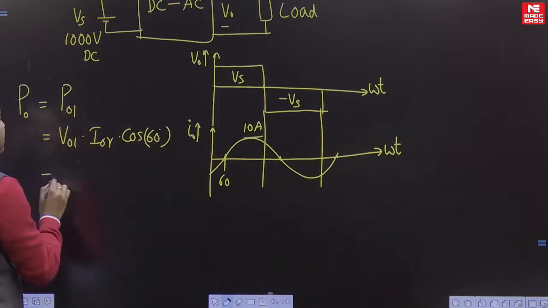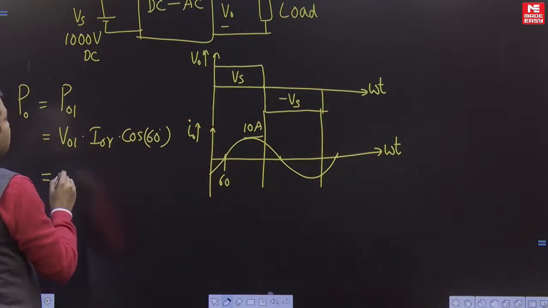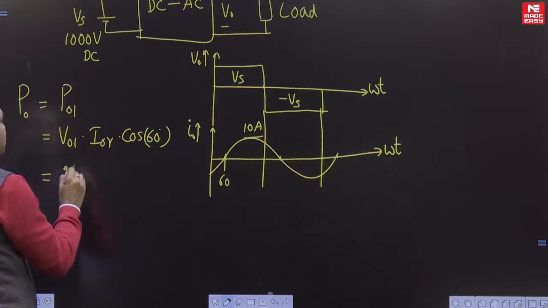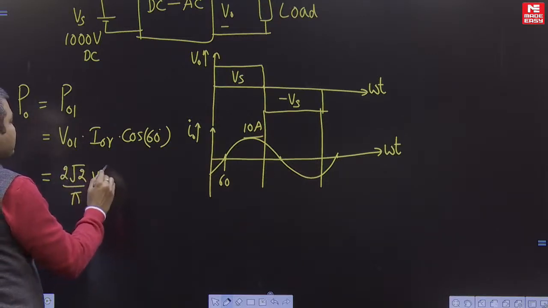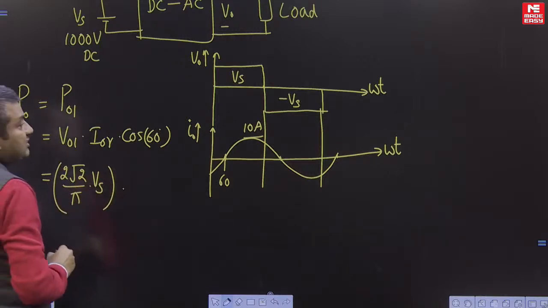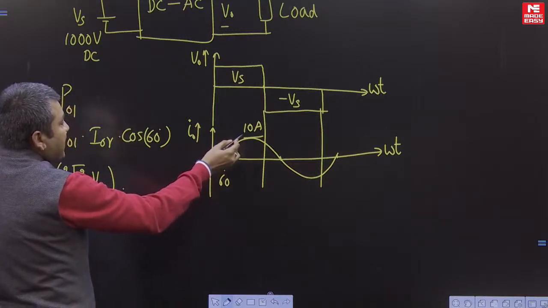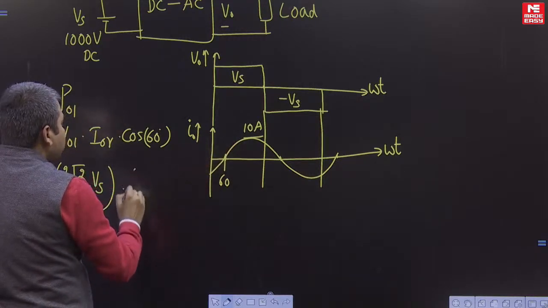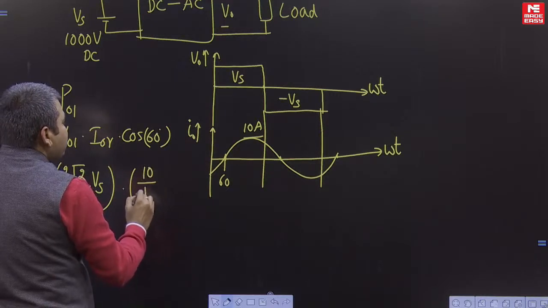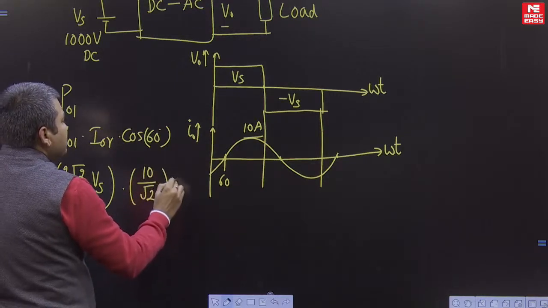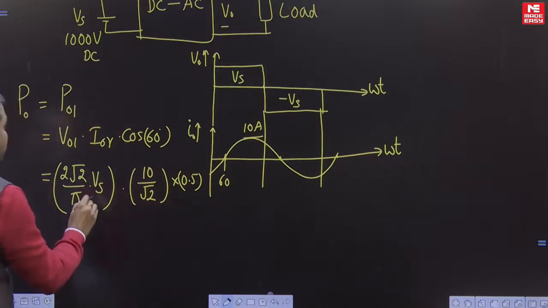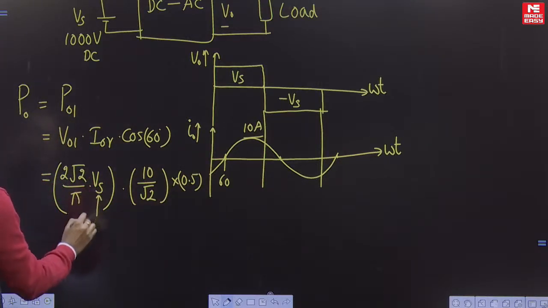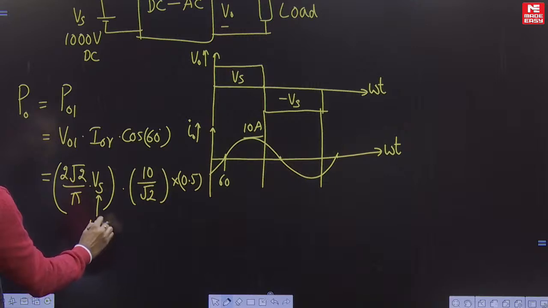Now the fundamental RMS voltage for a square wave is 2 root 2 by pi into Vs, the DC supply voltage. Output RMS current: 10 amperes is the amplitude, so it is 10 by square root of 2, into cos 60, which is 0.5. Here the DC supply voltage is 1000 volts.